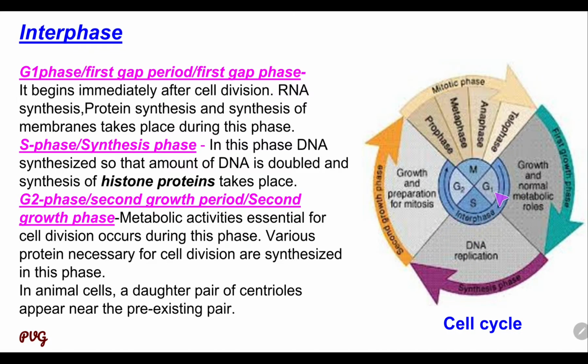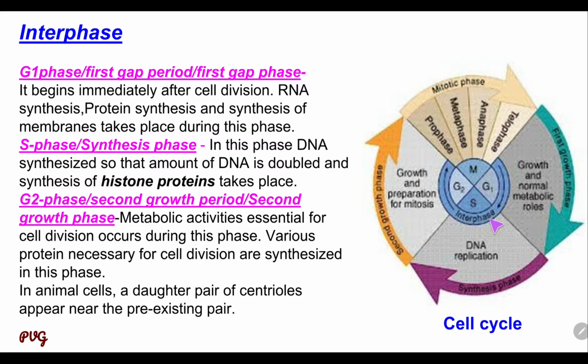So first we study the G1 phase or first gap period. It begins immediately after cell division, in which RNA synthesis, protein synthesis and synthesis of membranes take place. Then second, the synthesis phase, simply known as the S phase.